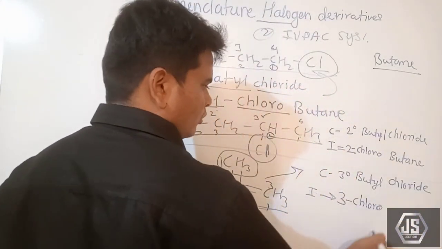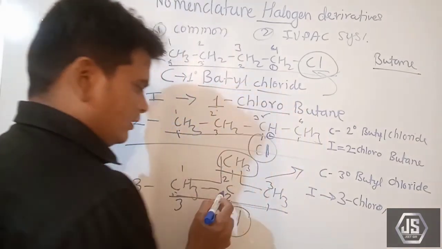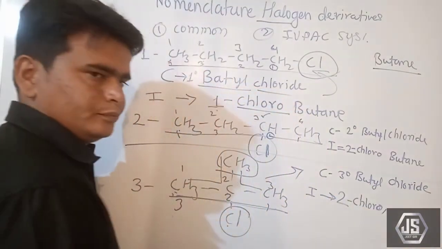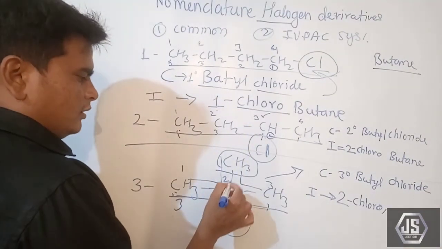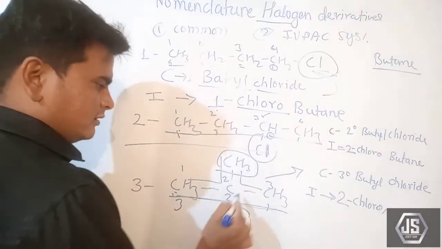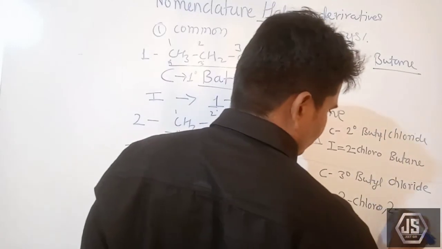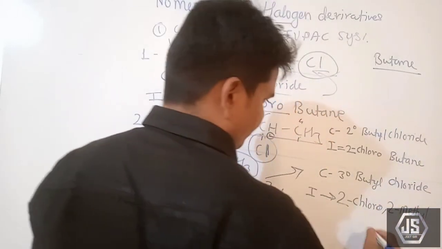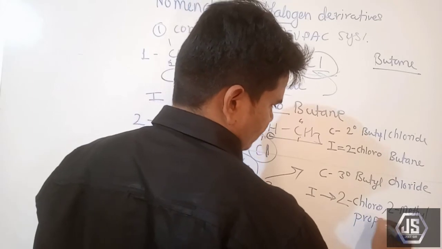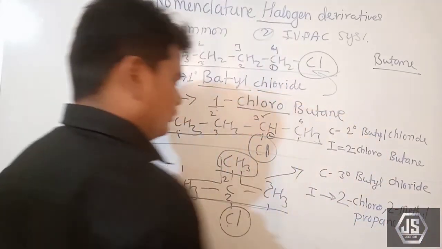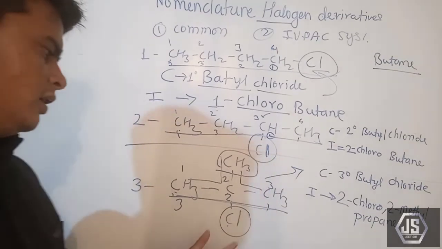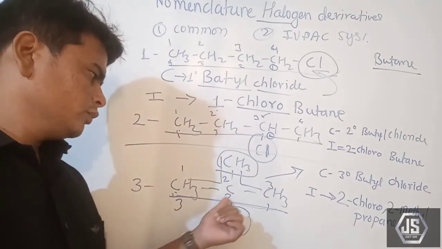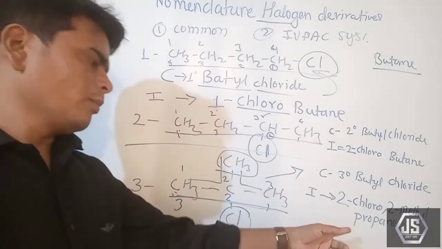So 3-chloro, comma, on which, 2-chloro, then on which carbon atom is this methyl group attached? Second. Okay, so 2-methylpropane. So what is the name of it? 2-chloro-2-methylpropane.